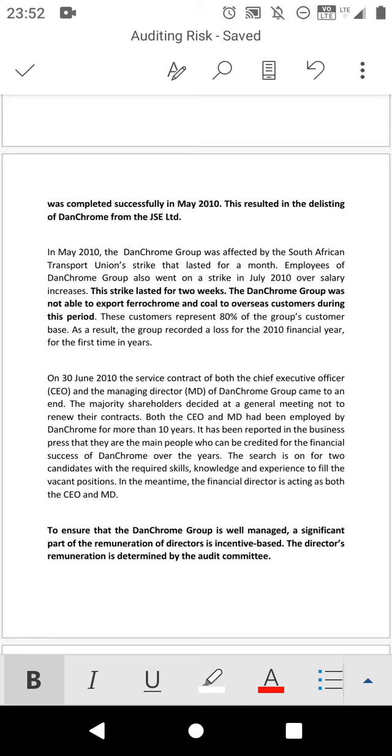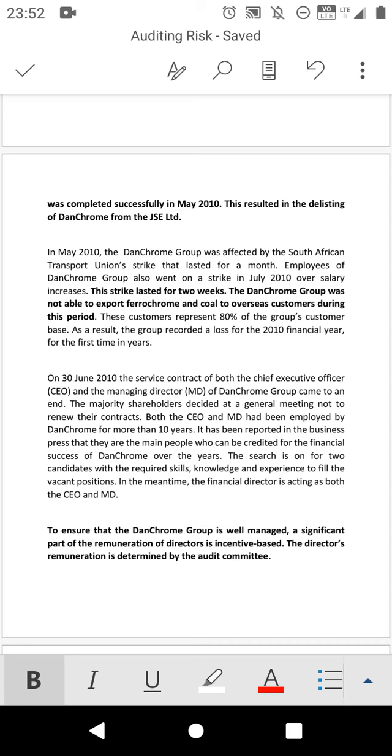So this company didn't manage to export goods overseas, to customers regarded as 80% of Dunchrome's customers. So there is an indication of a loss in this case. As a result, the group recorded a loss in the 2010 financial year for the first time.